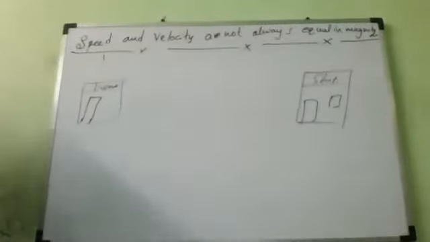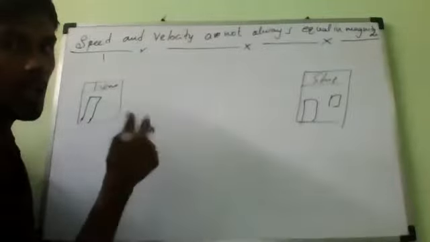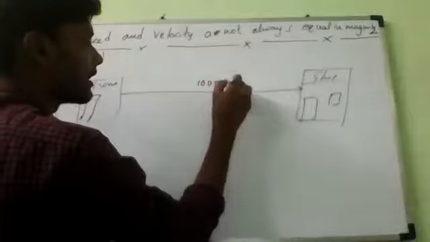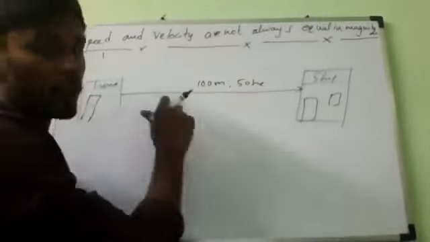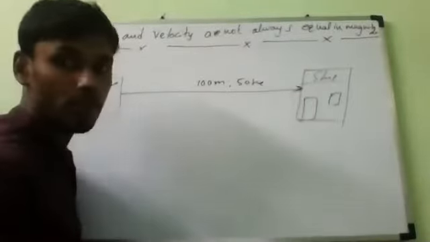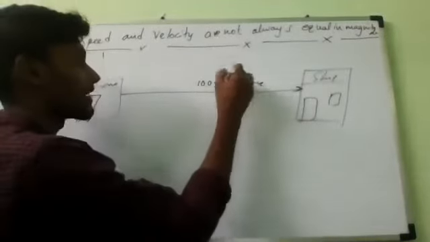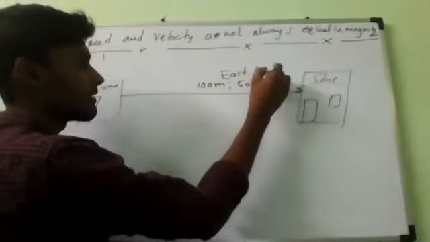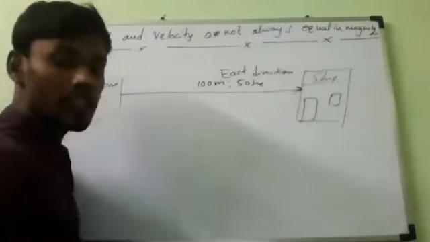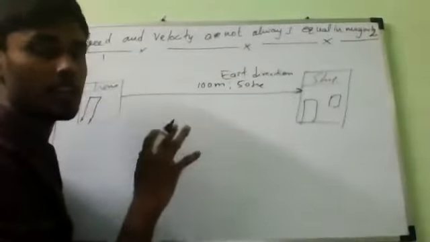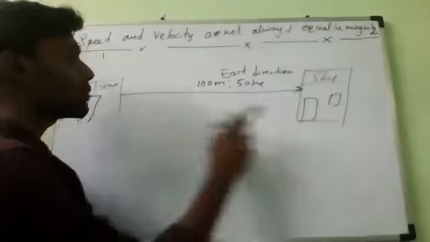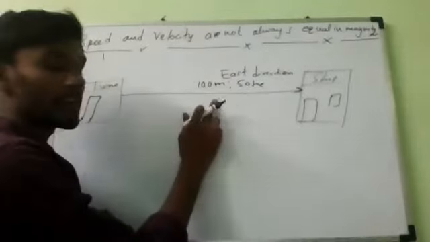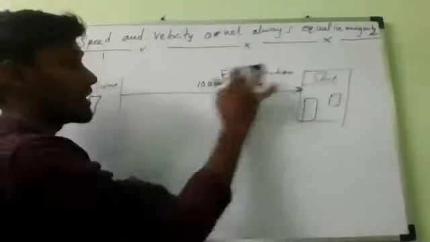Now if you observe, initially a boy first runs a distance of 100 meters in 50 seconds, going from his home to the shop, in the east direction. I am taking this example just to prove that velocity and speed are not equal in particular cases. So first, when he is going from home to shop, he runs 100 meters in 50 seconds in the east direction.